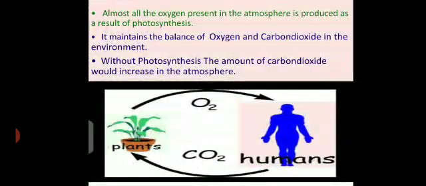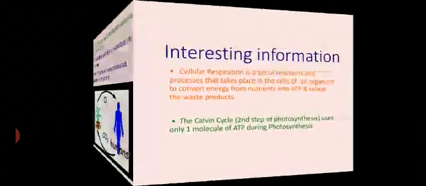Definitely, it is clear, if there is no process of photosynthesis, the carbon dioxide will remain in the atmosphere. The plants will not intake the carbon dioxide from the atmosphere, and they wouldn't be able to give out oxygen for the survival of human beings. So the process of photosynthesis is very important in balancing the amount of carbon dioxide and oxygen in the environment, and similarly they give us oxygen to survive.